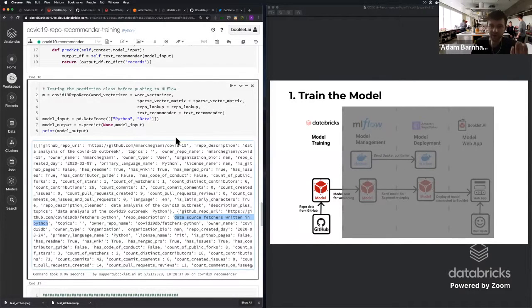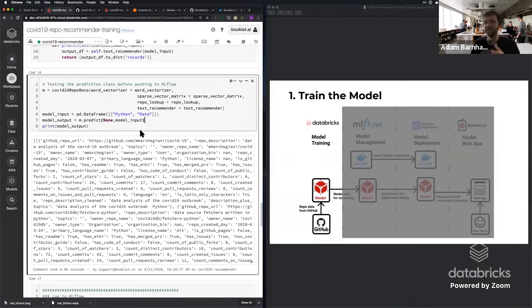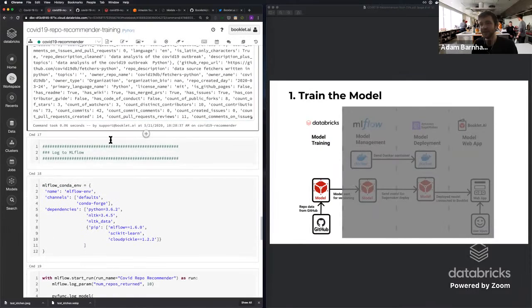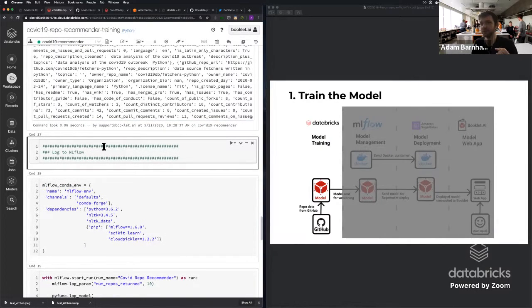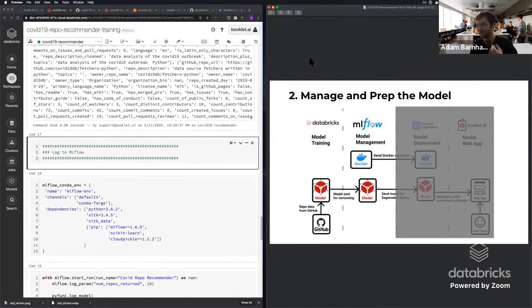So this is great, but this isn't really useful sitting inside of an IPython notebook because very few people are going to be able to go run this. What we want to do instead is actually log this model to MLflow so that we can start prepping it for deployment. So now we're on to this next stage, which is actually managing and prepping the model.